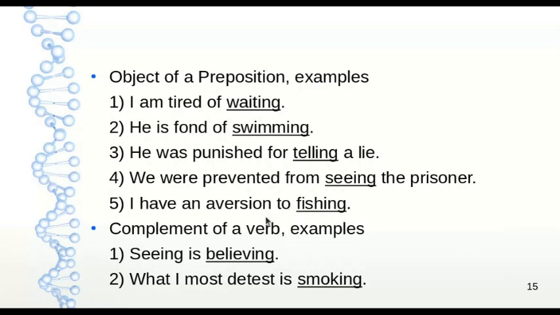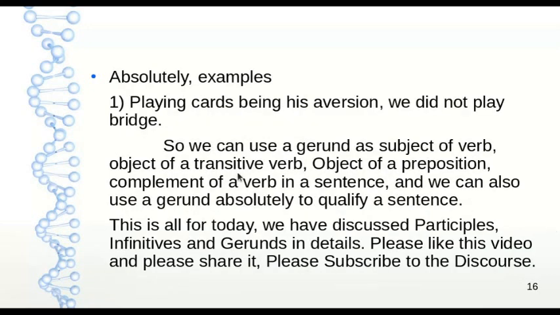We can also use a gerund as the complement of a verb. An example is: seeing is believing. In this sentence, believing is the complement of the verb. What I most detest is smoking. Again, smoking is the complement of a verb, which is is. So we can use a gerund as the complement of a verb in a sentence.